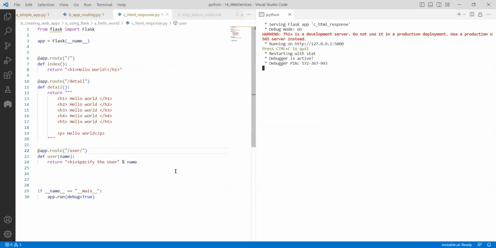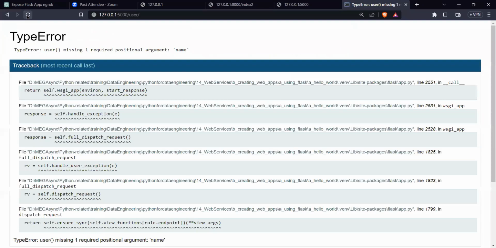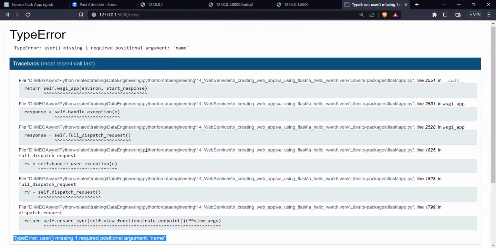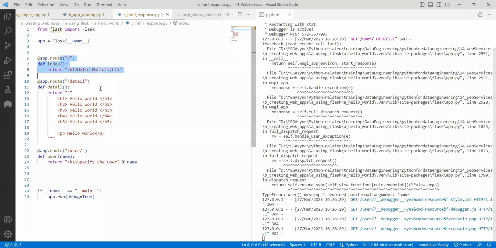So it's working. Now if I go back to the server and reload it, it is showing that issue. If I go all the way to the stack, where is it coming from? It is saying that user is missing one positional argument, name. So where was the name defined? It was defined in the application. If I go back to the application, you can see that till now we just asked for an endpoint. Did you see all the functions didn't take any input till now? But for the first time, you're taking an input.